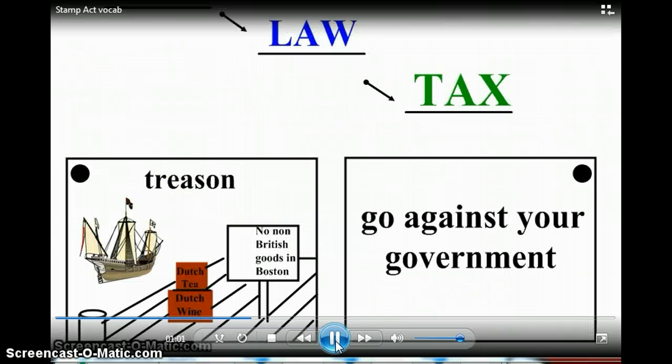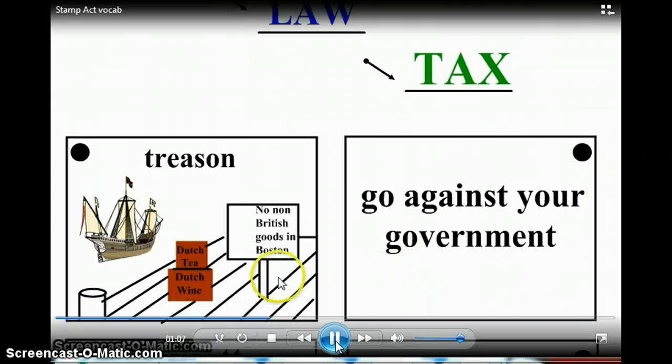The first vocabulary card you're going to make is the word treason. Treason means to go against your government. The picture that you can see is a dock, and there's a ship, and it says Dutch tea and Dutch wine. And you see the sign on the dock says no non-British goods in Boston. Smuggling those goods in was breaking that navigation act, and that was treason. So again, the definition is go against your government, and this is the picture I drew. So feel free to use my picture, or you can wait and do it in class with me on Thursday or Friday.